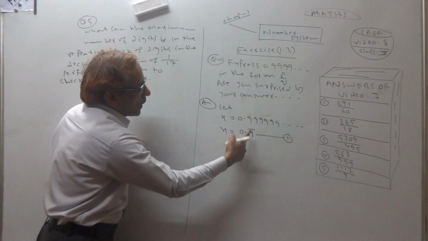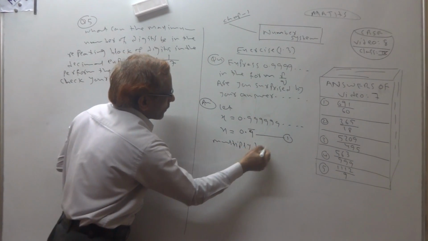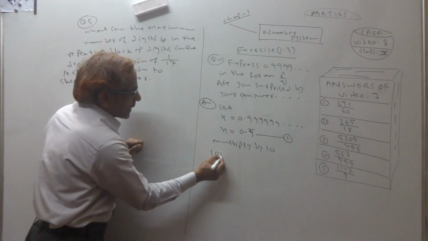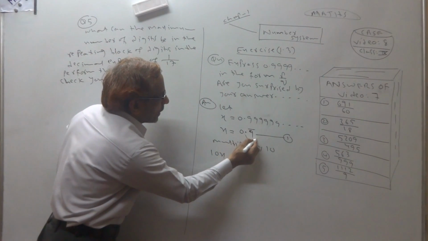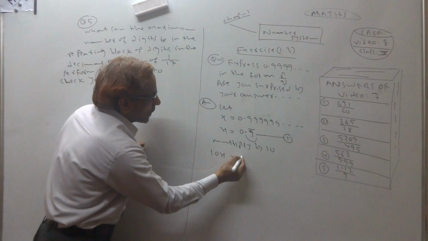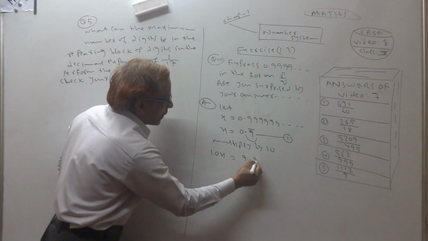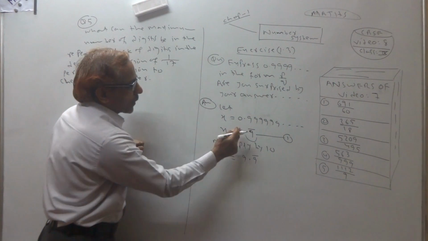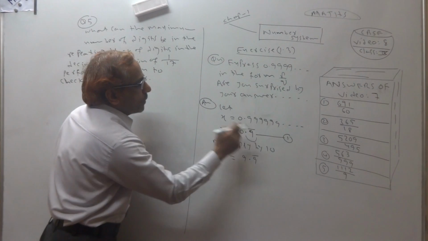If under the bar one number is there, multiply by 10. So 10x. When you multiply by 10, this decimal will be shifted here, so you will get 9.9 bar.